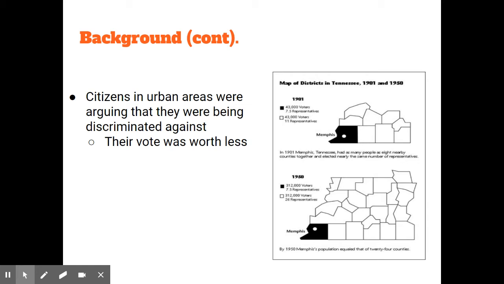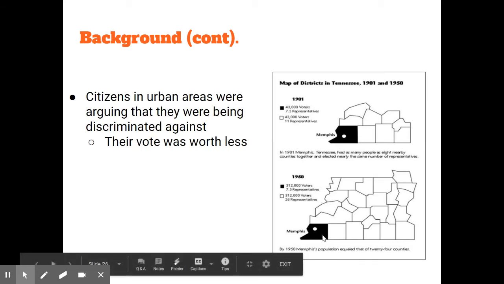So here's the example. In 1900, in the Memphis area, there were about 43,000 individuals that lived here, and they had approximately 7.5 representatives. In the rest of the state, there were 43,000 voters, and they had 11 representatives. This got even more of a difference between 1900 and 1950. Now in the Memphis area, there were 312,000 people crowded into this area, and that would be worth about 7.5 representatives. The rest of the state had 312,000 voters, right?